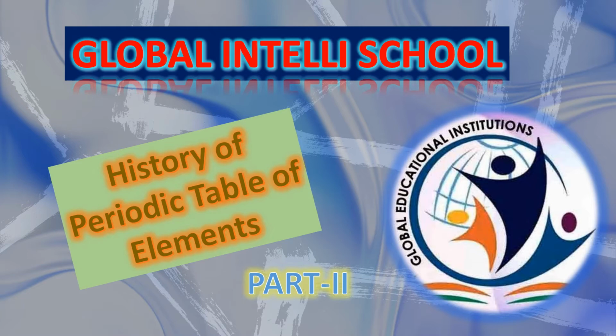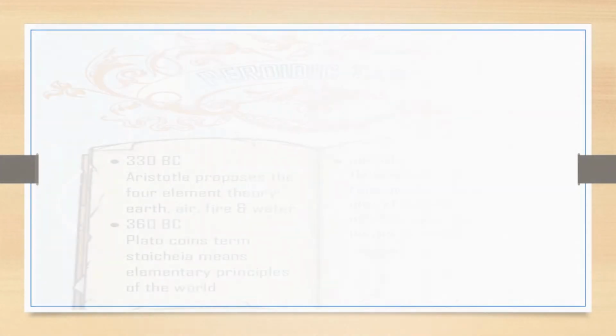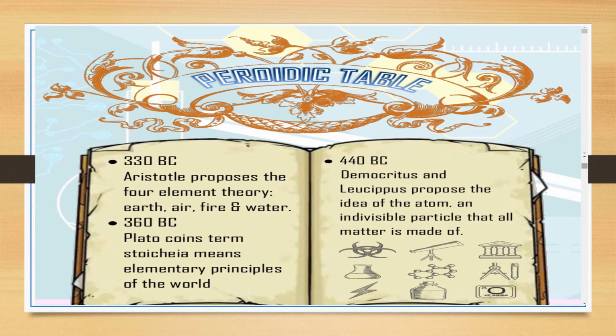So here, this is our periodic table, the starting of it, and in the previous video I already told you about the persons who came with the idea of water, air, fire and earth. Here, 330 BC, Aristotle proposes the four element theory, that is earth, air, fire and water, and in 360 BC Plato coins the word stoichia, meaning elementary principles of the world. That means elements follow some principles, and based on those we can arrange those elements in a particular type.